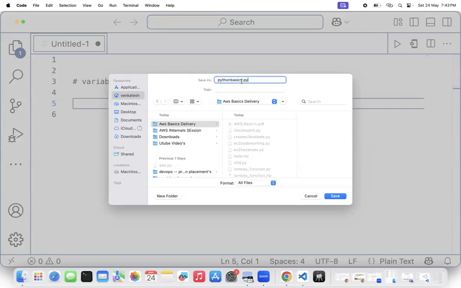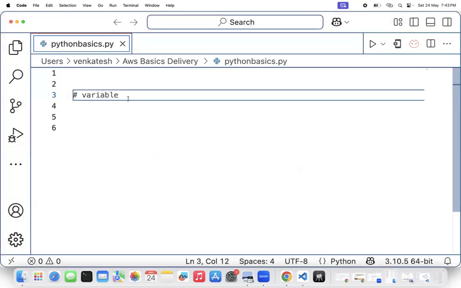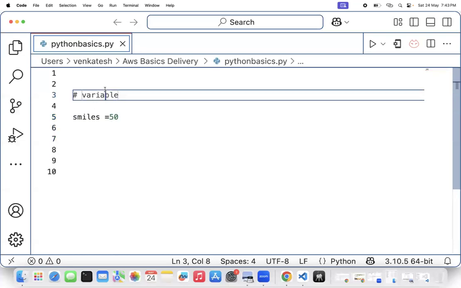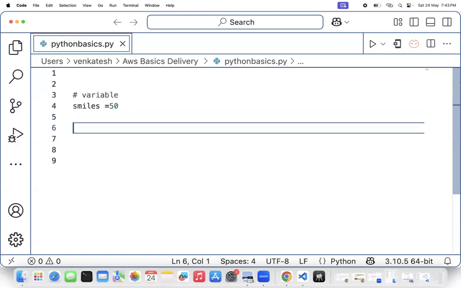So what level of Python basics should you know? You should know how to declare a variable. For example, smiles is a variable which has 50 count. So for someone who is a Python developer, he should know how to declare a variable.